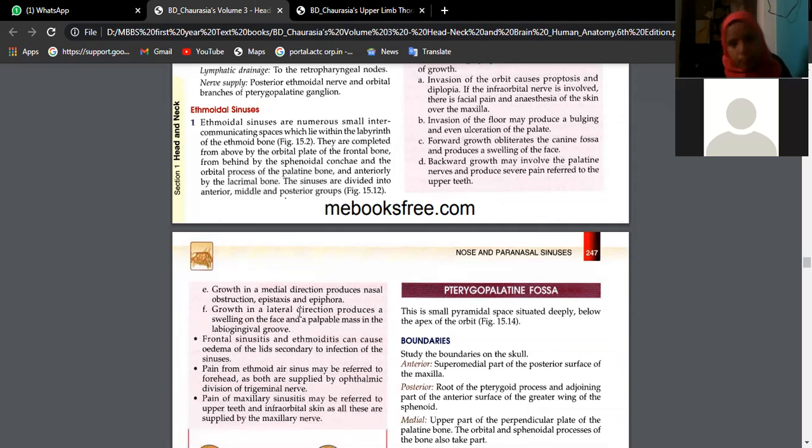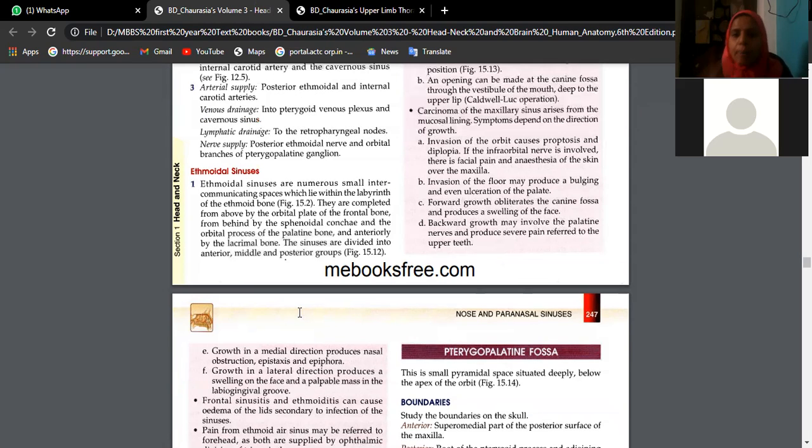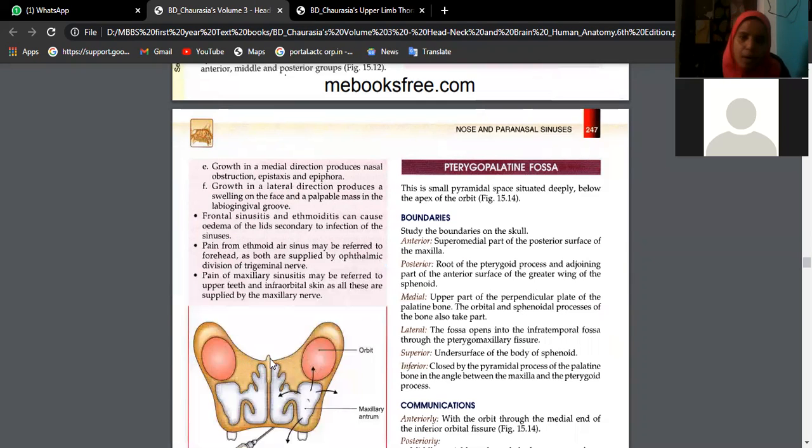Ma'am, can you tell the diplopia point once? Diplopia means double vision, beta. Suppose there is cancer in the maxillary air sinus, those cancer cells are invading the orbit. Because cancer cells are invading the orbit, the eyeball is protruding outside. That condition is proptosis. Because the optic nerve vision mechanism is disturbed, it is leading to double vision, that is diplopia.